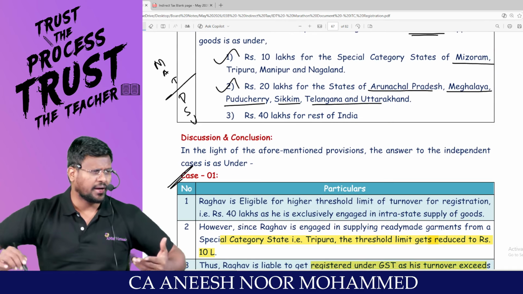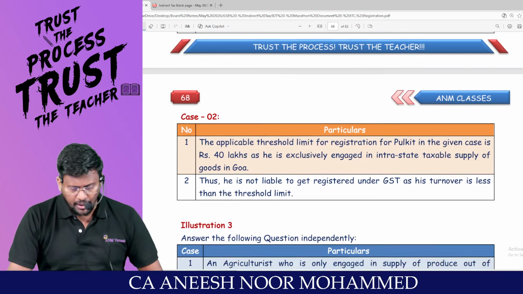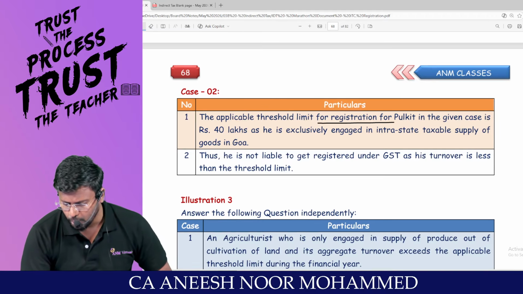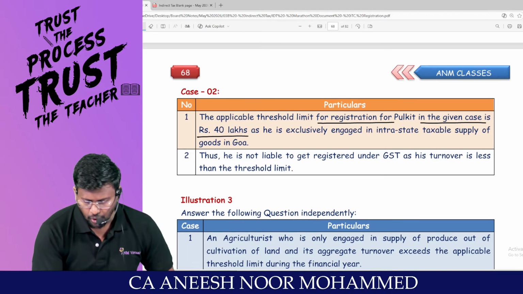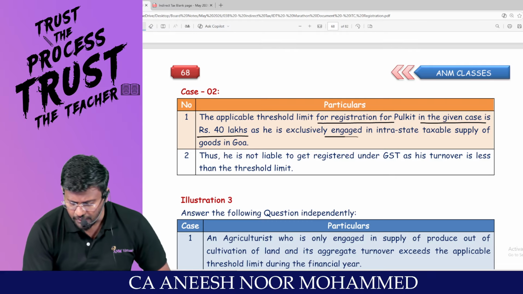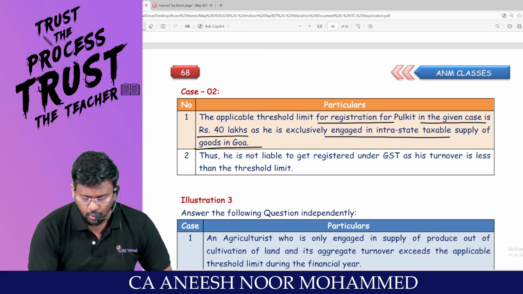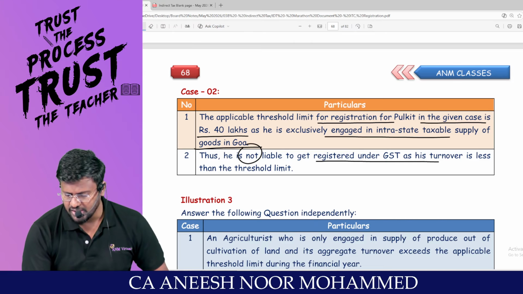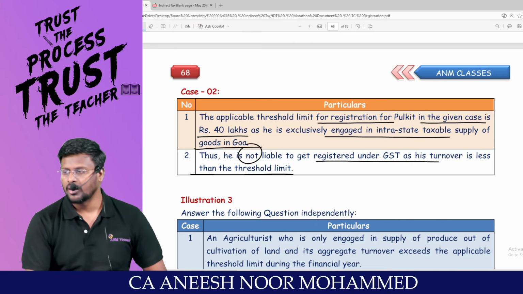His turnover is only 22 lakh. So he is not liable to take what? Registration. So the applicable threshold limit for registration of Pulkit in the given case is rupees 40 lakh, as he is exclusively engaged in intra-state taxable supply of goods in Goa. Thus, he is not liable to get registered under GST as turnover is less than the threshold limit.